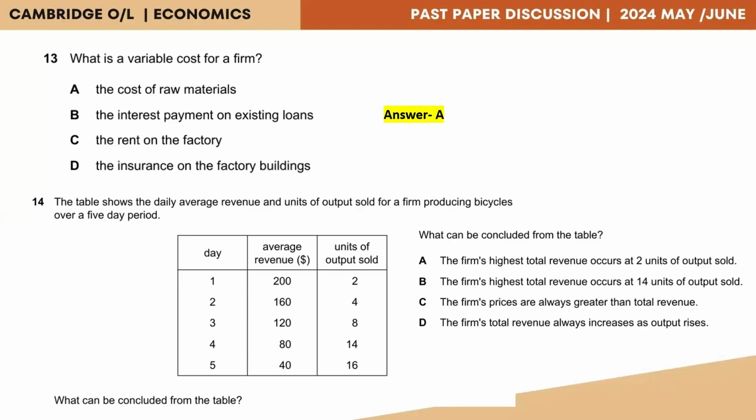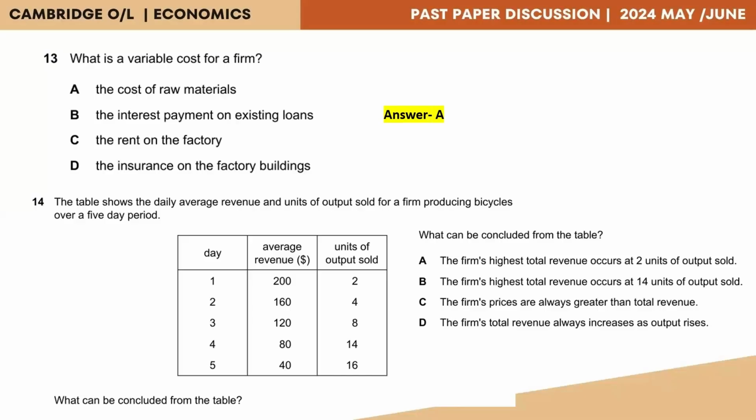Option B, the firm's highest total revenue occurs at 14 units of output sold. So 14 units of output is on the fourth day, where they sell 14 units at an average revenue of $80. Similarly, if you calculate the total revenue for all of these outputs, you will be able to compare which quantity has the highest level of total revenue and which has the lowest level of revenue. Option C, the firm's prices are always greater than total revenue.